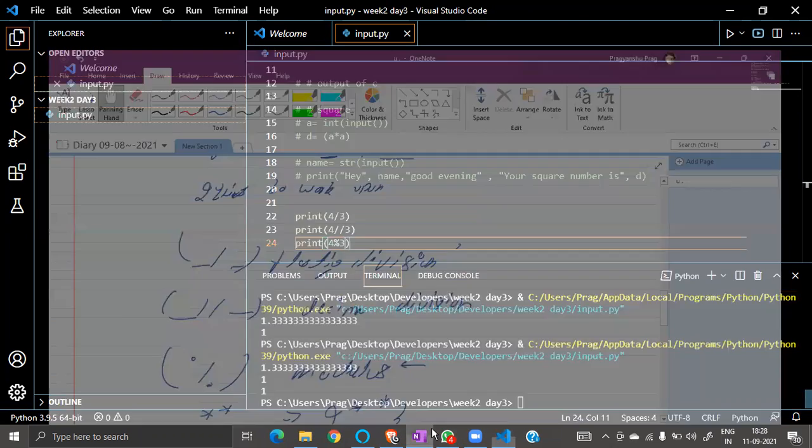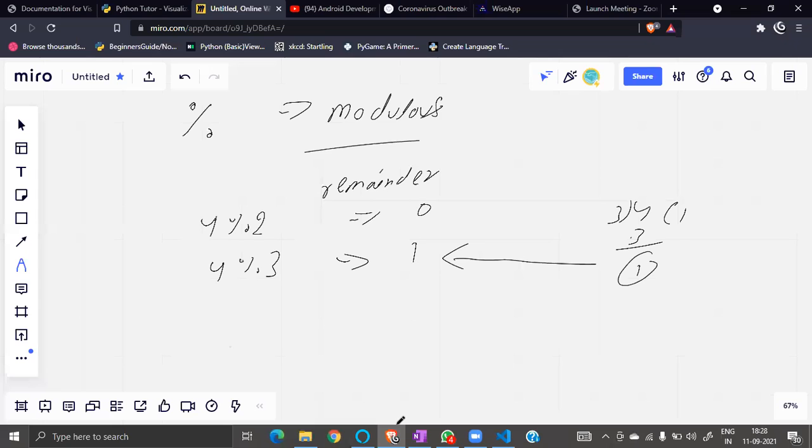Let me give an example: 5 modulus 2, just try this and write in the chat. What will be the modulus?